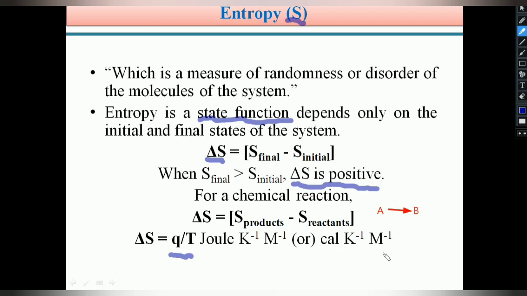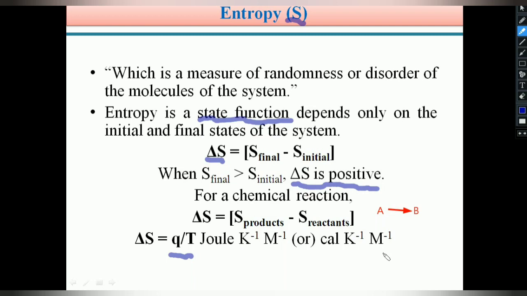So students, entropy is a simple concept: how much disorderliness or randomness is increased for a system, that may be the human body or whatever the thing. Whenever the randomness or disorderliness increases, its entropy increases. One more thing is that entropy of the universe always increases.